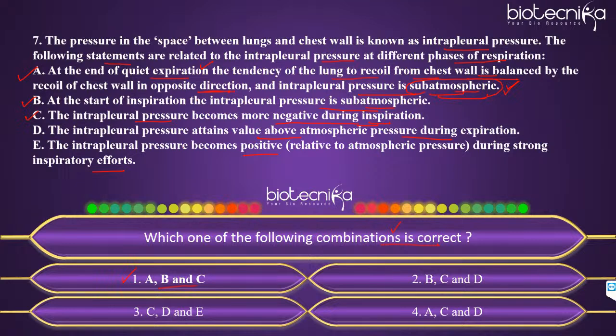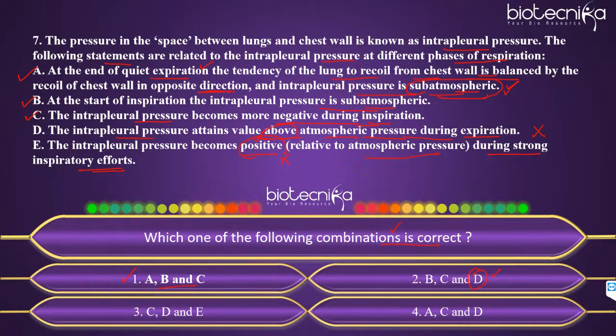While the D statement says the intrapleural pressure attains value above atmospheric pressure during expiration. I just told you intrapleural pressure is never above the atmospheric pressure. Even though it is increasing and decreasing, it is never above the atmospheric pressure. So D is incorrect. So who all said 2? You can see 2 has D. So 2 is incorrect. Now E, the intrapleural pressure becomes positive relative to atmospheric pressure during strong inspiratory efforts. Will it become higher compared to atmospheric pressure?